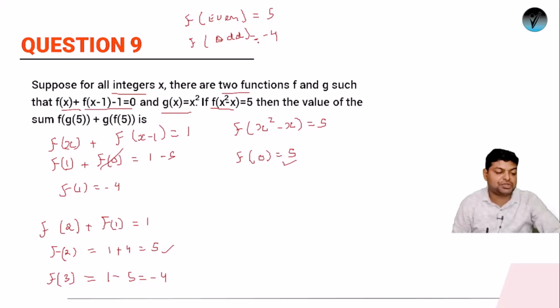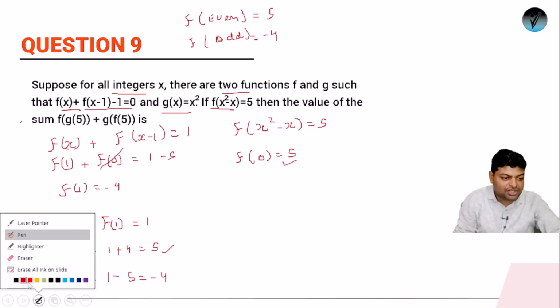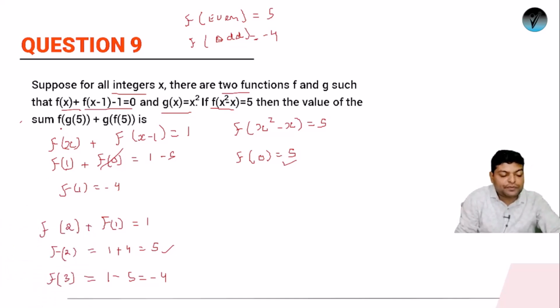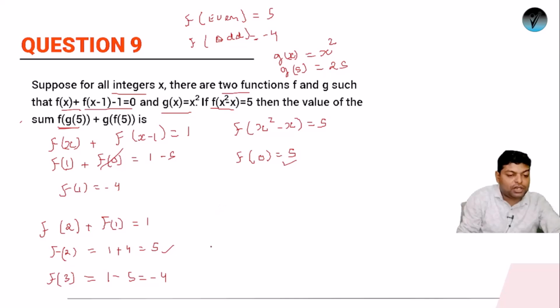ठीक है, तो अभी तक मुझे तो ये रिलेशन मिला है. But actually what we have to calculate, we have to find this value, right? Sum of f of g5 plus g of f5. So let's, I'm erasing these parts. या चलो इधर ही कर लेते हैं. So first of all let's get the value of f of g5. So what will be g of 5? अगर g of x, the value of g of x is x square. So what will be the value of g of 5? So g of 5 will be 25. बस x के जगह 5 प्लेस कर दो. So actually this will be what? This will be f of 25.